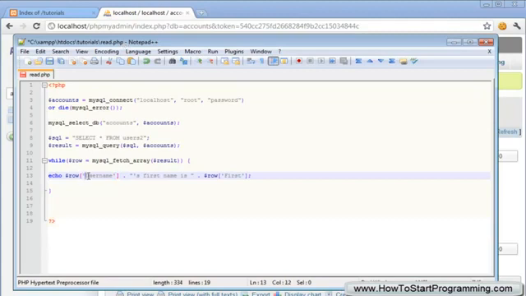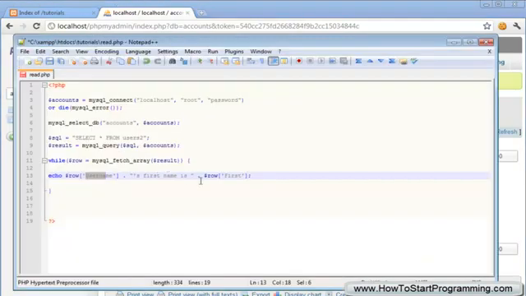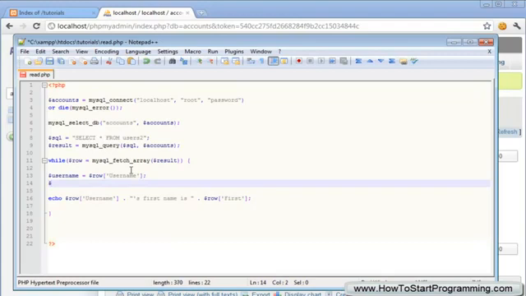But what this will do is select the username column from here, so it'll take the username from each row, and then it will take the first name as well. And we can just do this with all of them. The easy way to do it would be to just declare username is equal to row username, and then first is equal to row first, and that will just store the variables inside of easy variables right here, and we can just use that. Just type username and first instead, so it's much easier to read. And we'll also need a break on the end of that as well.